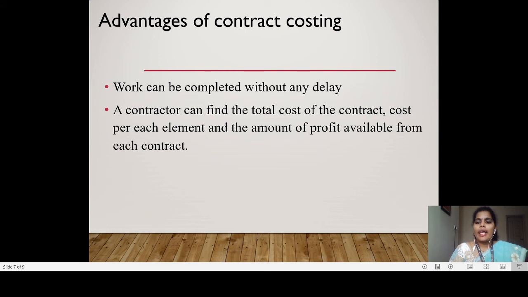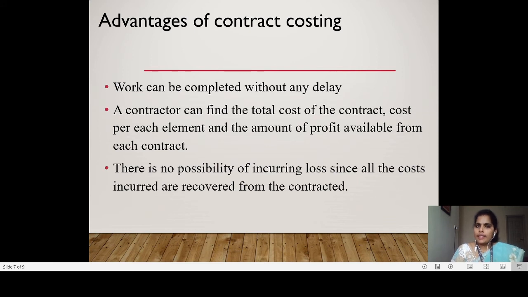The second one: in the contract, the contractor can find out the profit of each unit separately. For example, I am a contractor currently having three contracts. One is the construction of a house, the second is the construction of a road, and the third is the construction of a bridge. So I can find out how much profit I am going to get from the house, the bridge, and the road. Easily I can find out the profit of each unit separately.